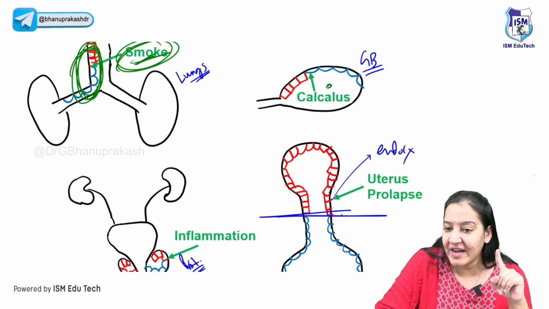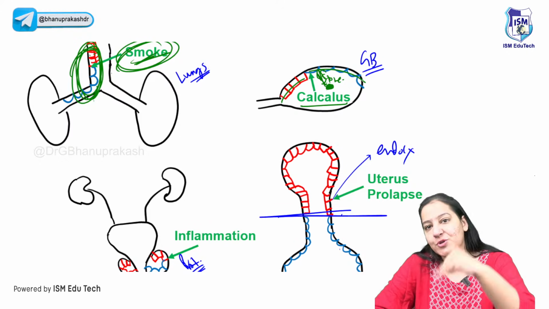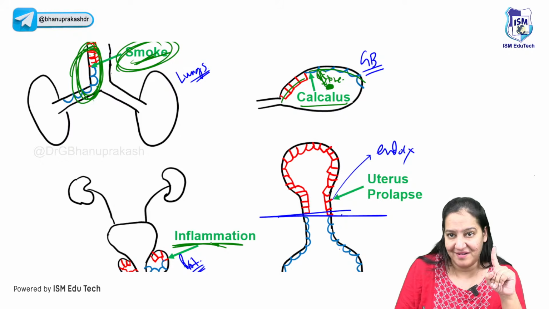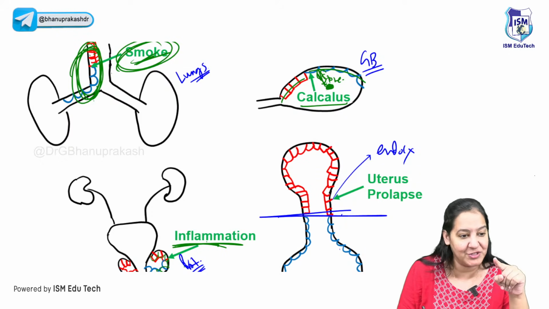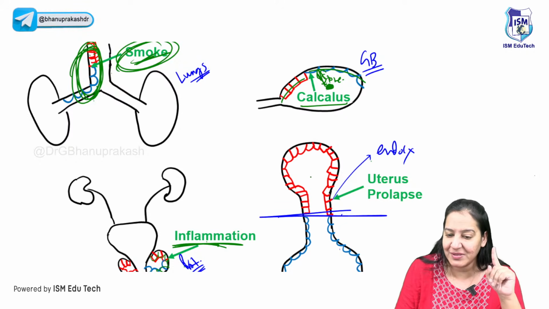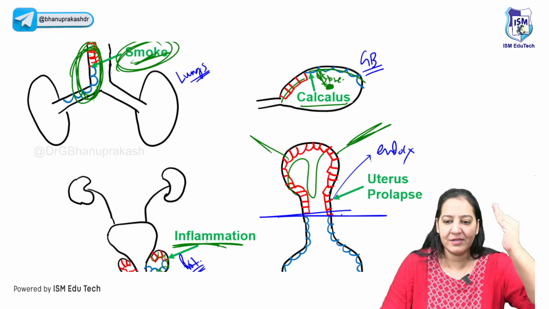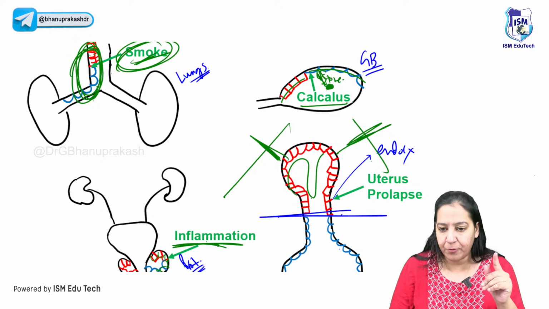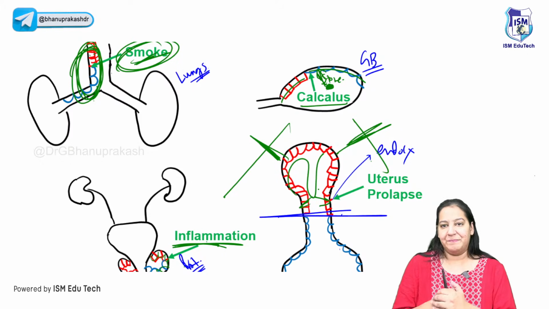In the gallbladder, if someone has a calculus, meaning a stone, right? So the stone acts as a stress, because of which columnar converts into squamous. Give me a thumbs up. You got my point? In the prostate, the inflammation acts as a stress. Because of the inflammation, the columnar gets converted to squamous, right? And in the endocervix, the stress will be the prolapse of the uterus, right? The uterus is held by the ligaments. If the ligaments are cut or torn, there is prolapse. The prolapse is causing a stress here, because of which the columnar gets converted to squamous. Give me a thumbs up.